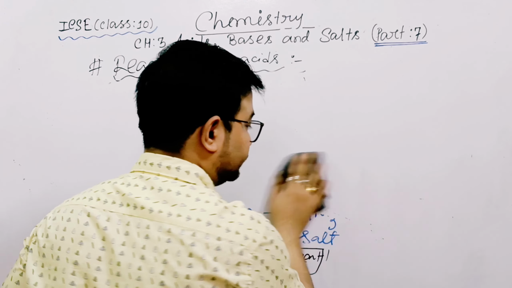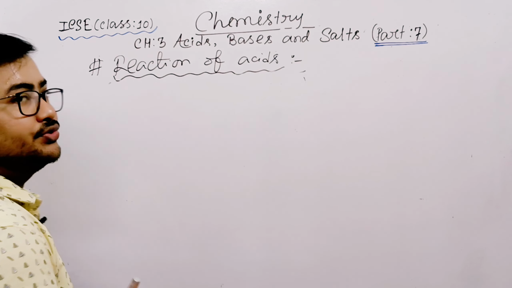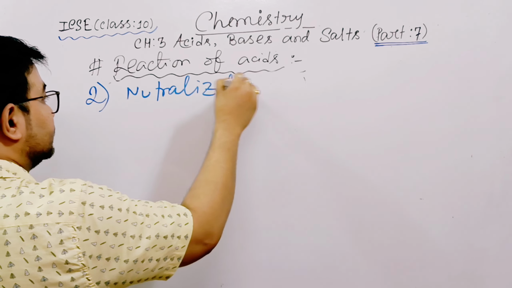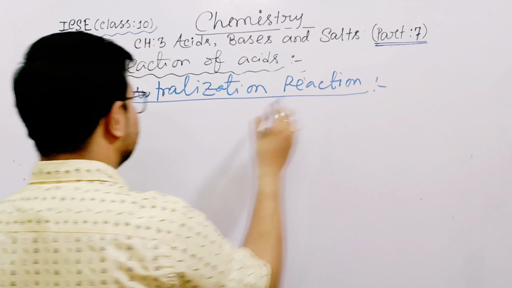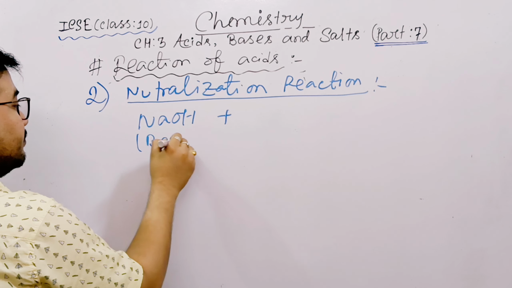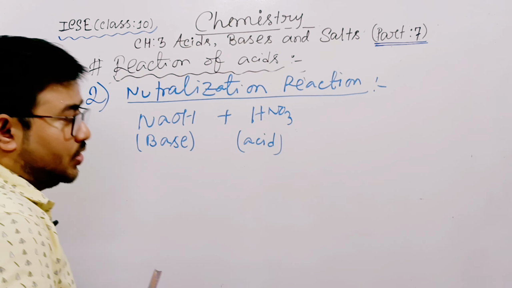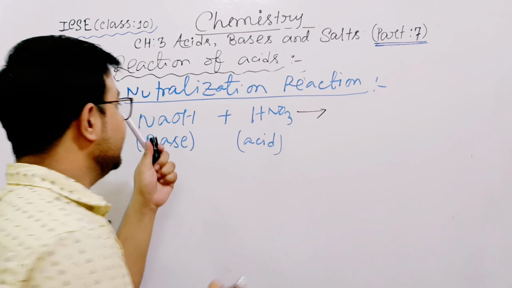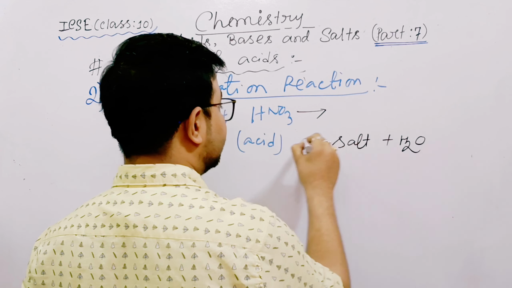Reaction number 2. Now, reaction number 2 is neutralization reaction. So all of you know neutralization reaction means what? Acid plus base. So it is base plus acid. So all of you know already about the neutralization reaction. When acid and base react, they will form what? Salt plus water.